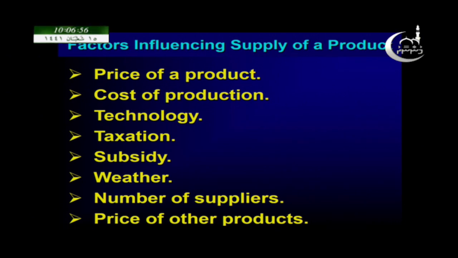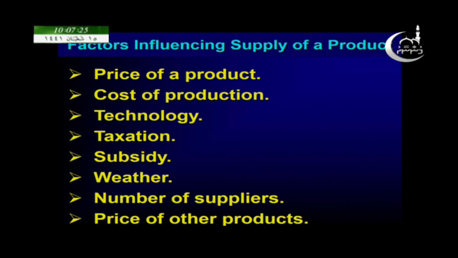And let's move on to the other factor, technology. If there is an improvement in technology, or the producer uses the latest technologies to produce, obviously the supply will increase. Advanced technologies will increase production and supply, which means the producers can now produce goods in a more productive way.